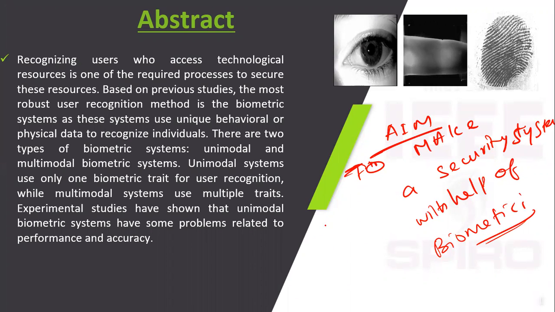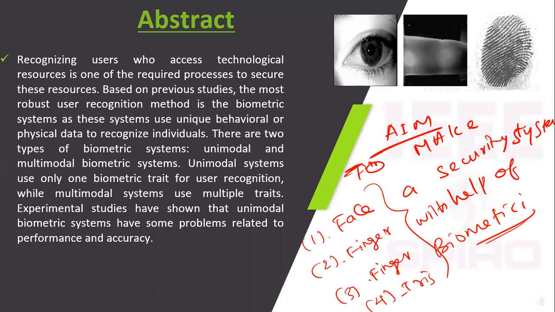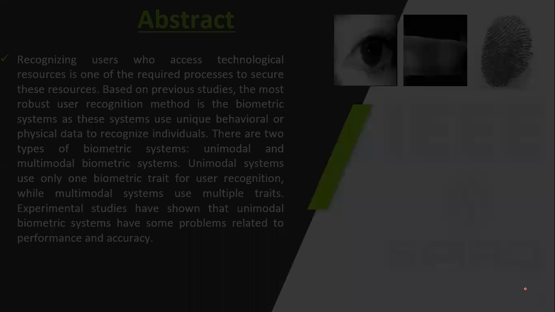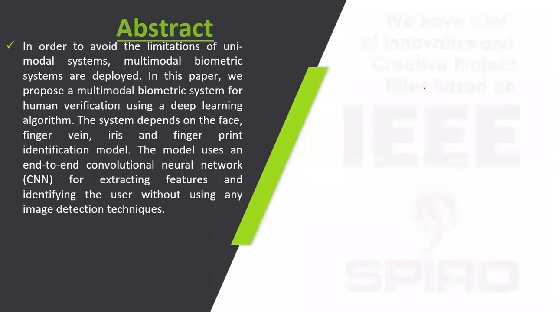This is our biometric model. First, you take a face image, and next fingerprint, finger vein, and finally iris. Once the system is fully made, it has four biometric models. Previously, they made a unibiometric model. The system is only unibiometric, like only a face, or fingerprint, or iris. There are some limitations in the unibiometric model, so we move to the multi-biometric model.